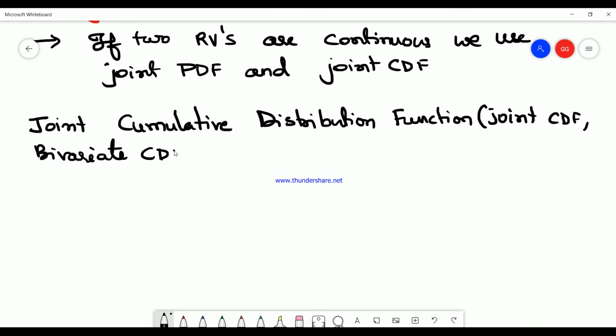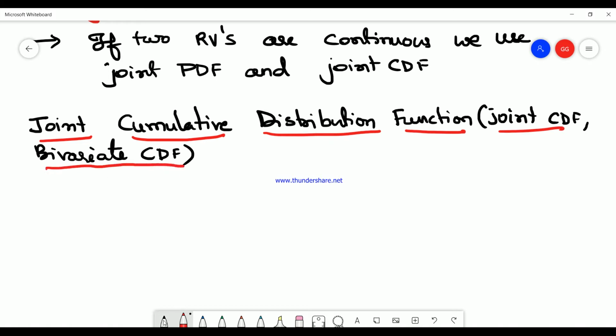All these names are given to the same function. What is the definition?